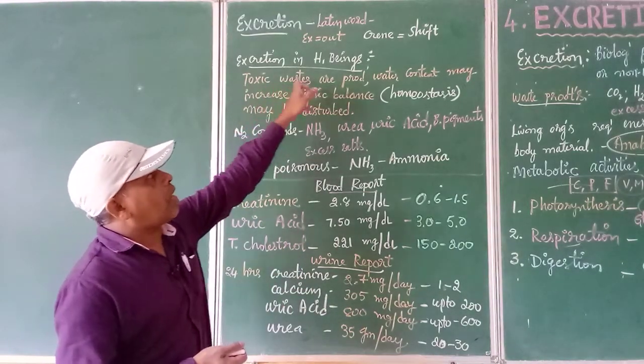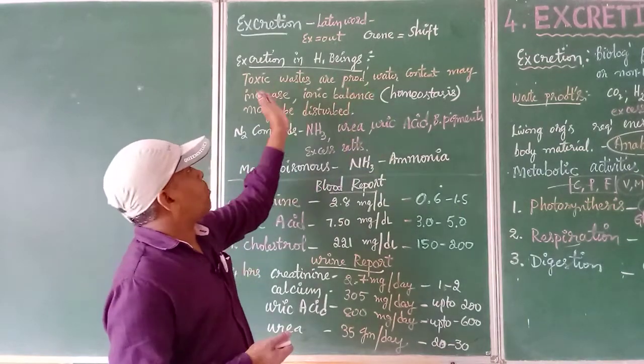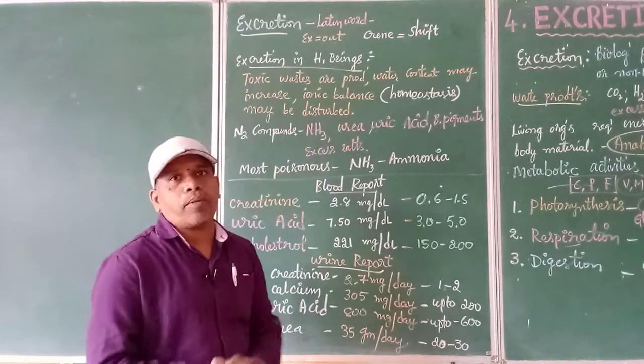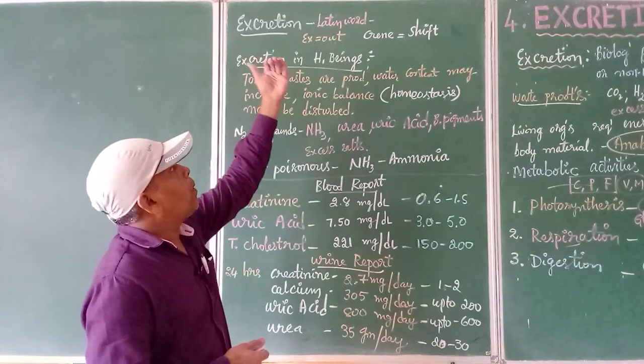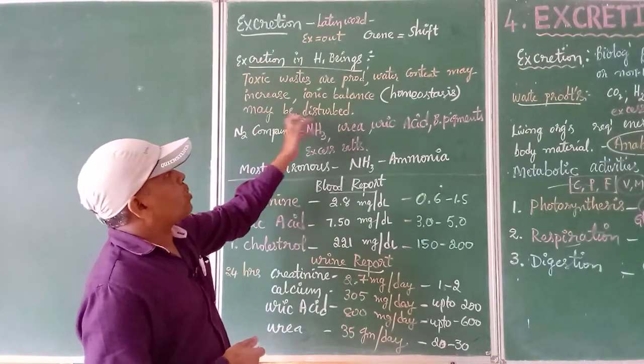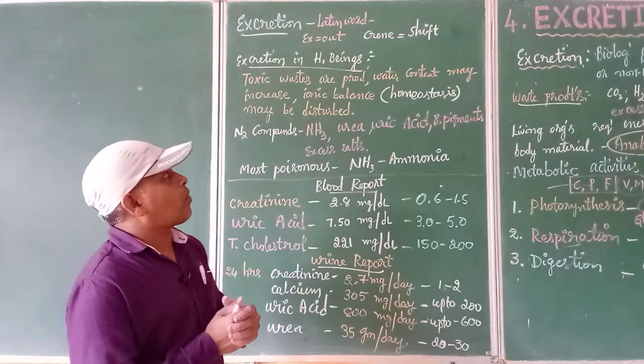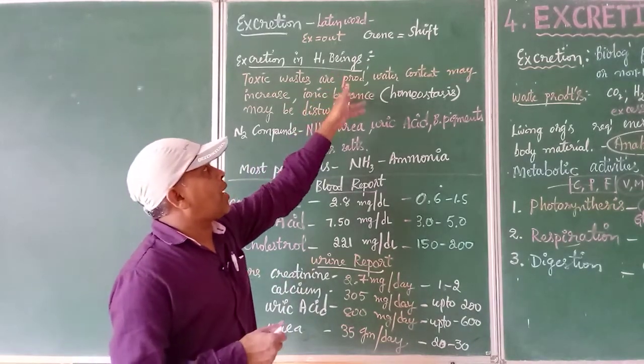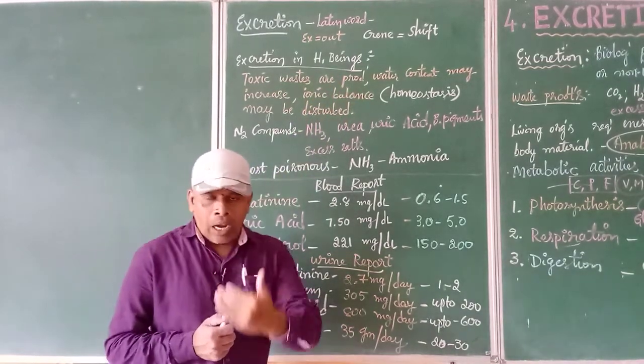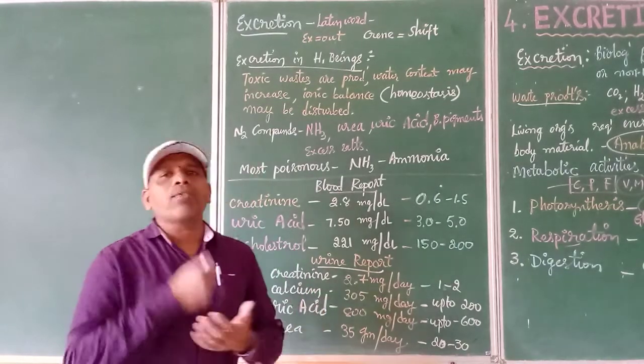So toxic wastes are produced. Water content may increase, and the ionic balance is to be maintained. That is the reason for removing these wastes. This work will be disturbed if the wastes are not removed from our body. So what do you mean by ionic balance here? It is nothing but according to our diet, what we take.